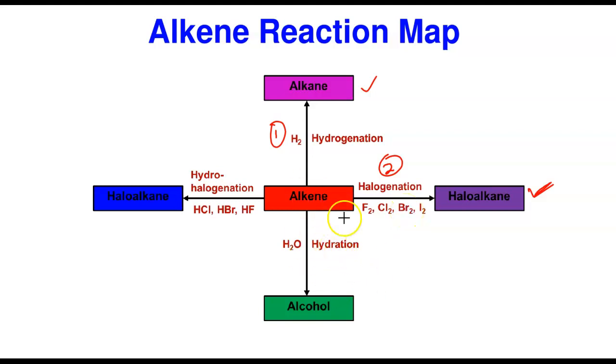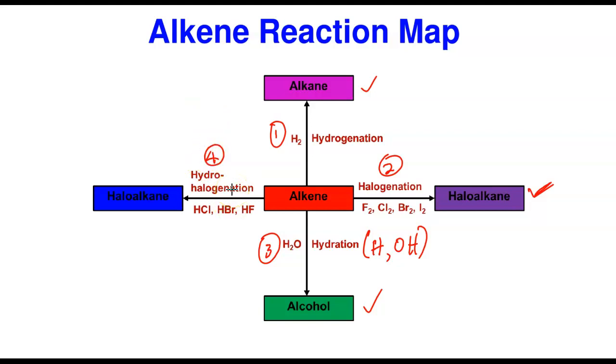Now, in this one, this is number 3. Hydration means addition of water. Here, remember again, you are adding water as H and OH. So one of the H adds to one of the double bond carbons. OH again, this OH adds to that double bond carbon to form an alcohol. And we're going to come back to this by the time we get to the next module where we'll start talking about alcohol.